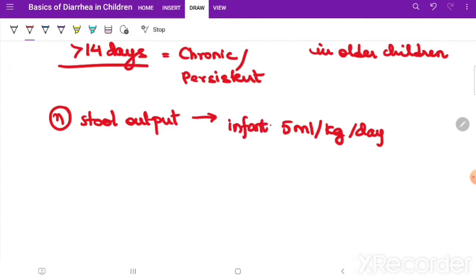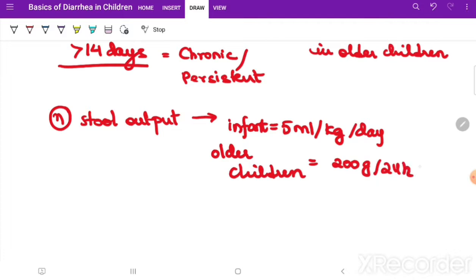In infants it is 5 ml per kg per day, and in older children it is less than or equal to 200 grams per 24 hours.